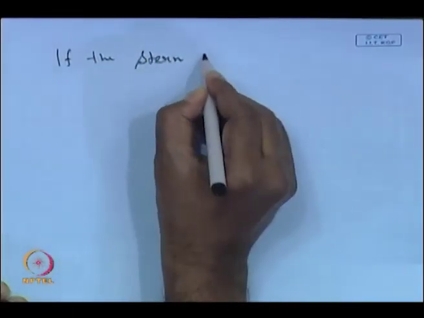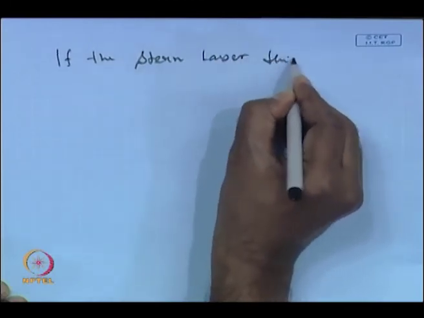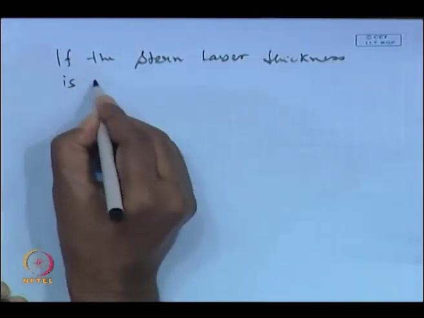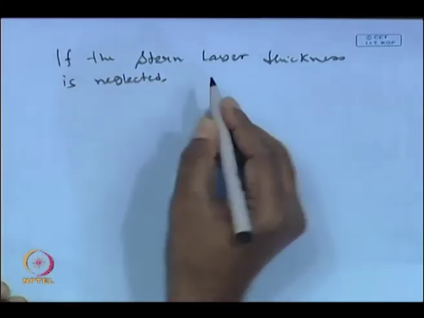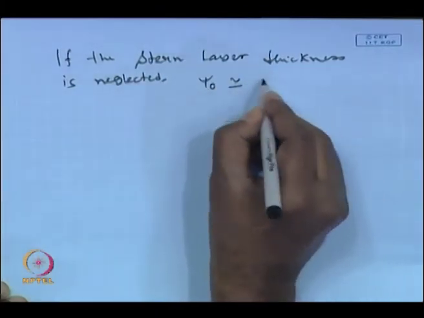So, the outside surface of the Stern layer is exposed to the electrolytic solution, and the potential measured by the zeta potential meter will be the potential existing on the outer surface of the Stern layer. Typically the Stern layer thickness is extremely small. So, if the Stern layer thickness is neglected, then this psi naught will be approximated as the zeta potential.